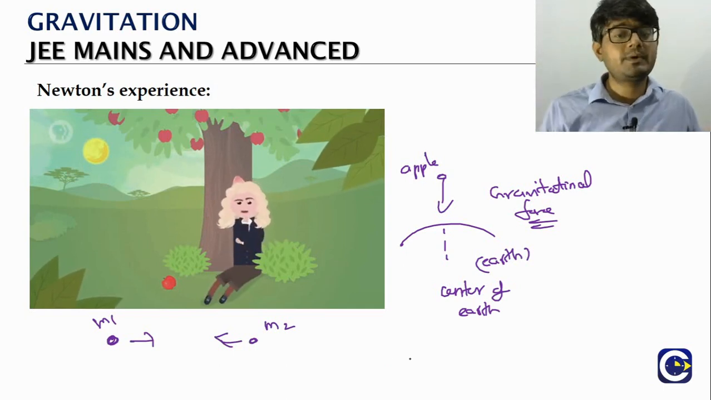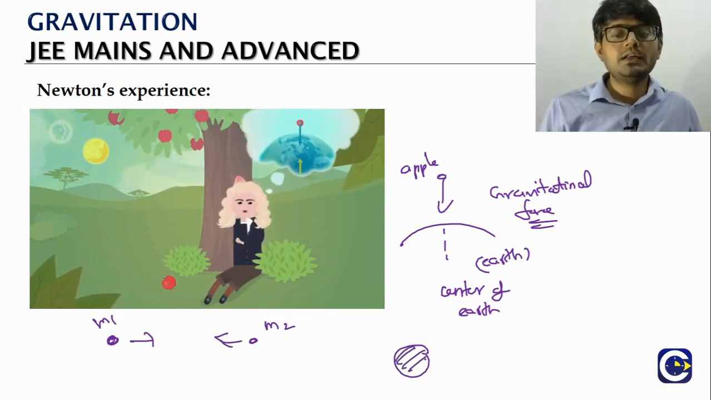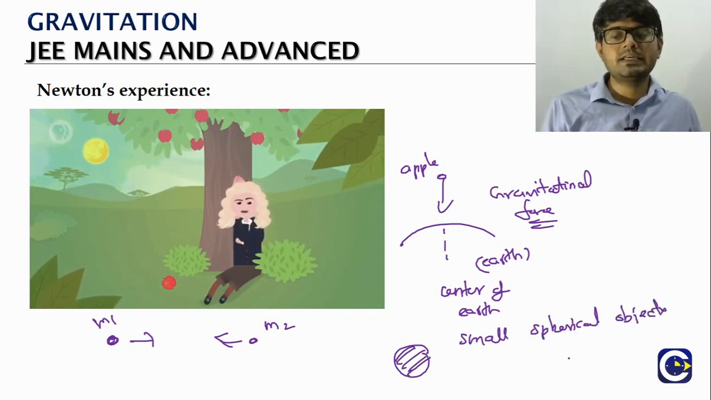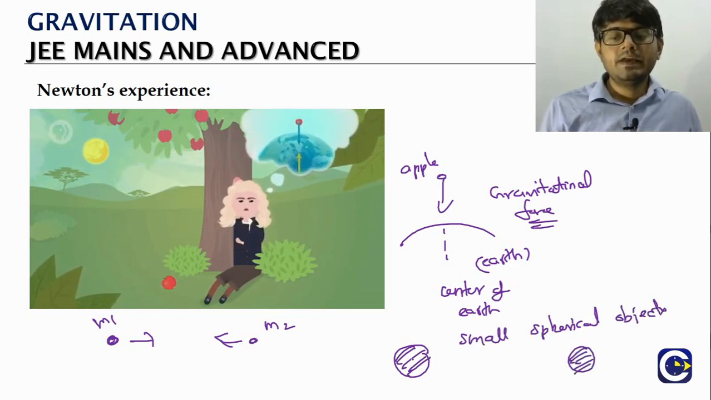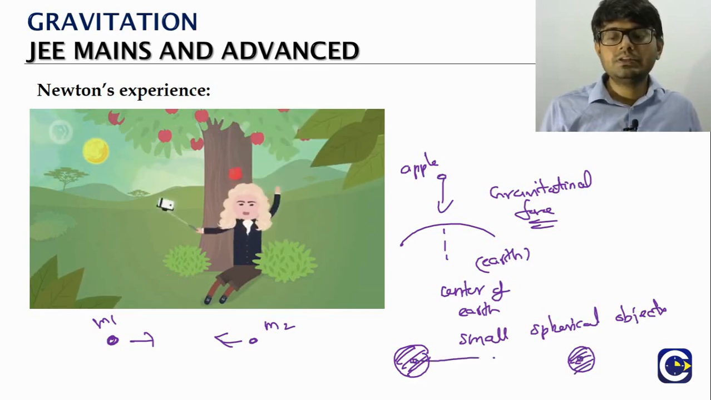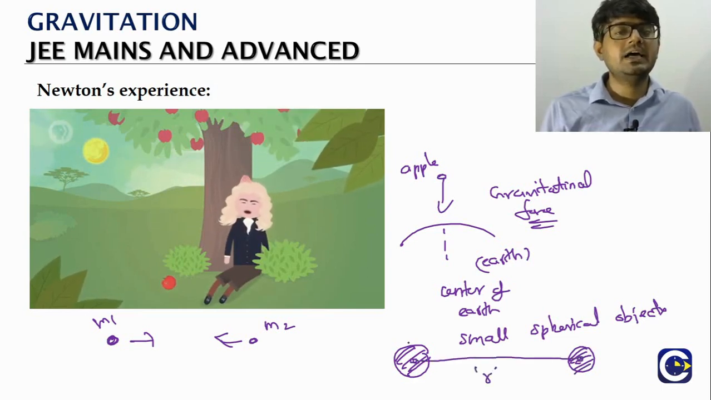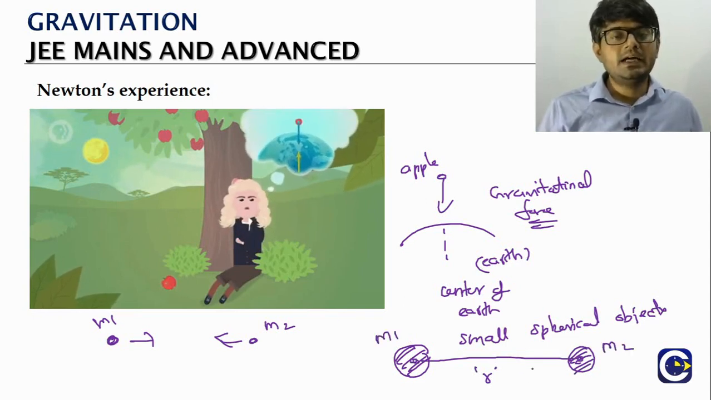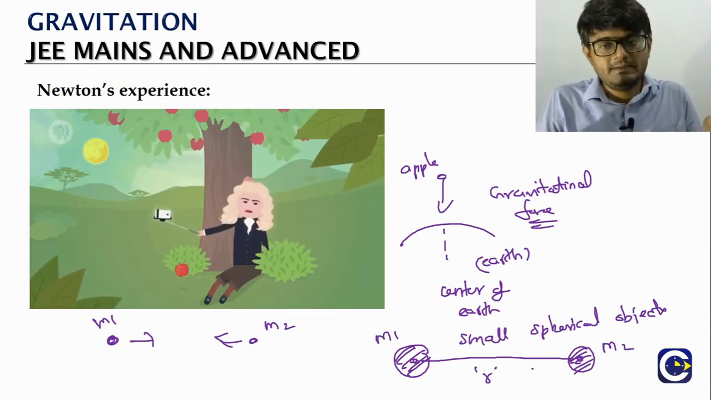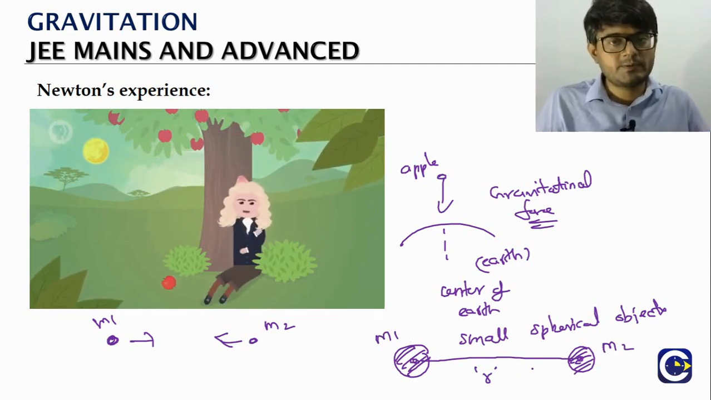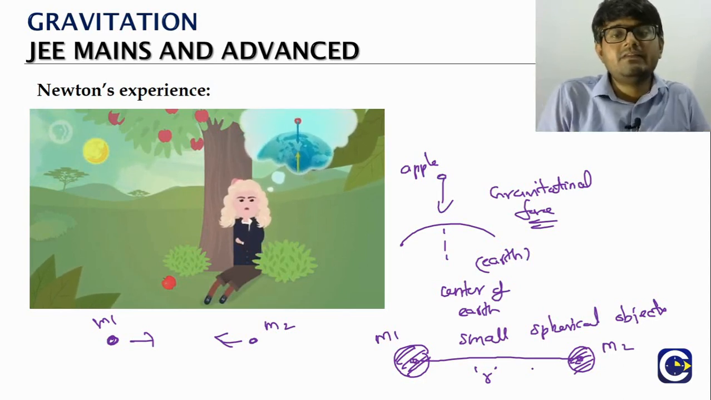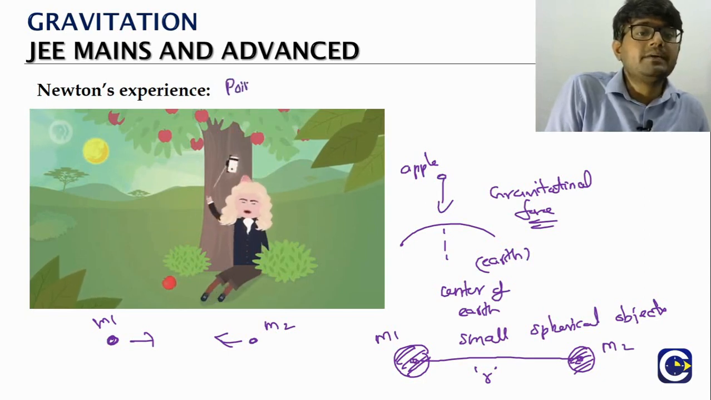So Newton performed experiments using small spherical objects, where he saw how the force of attraction between the spheres depends upon the masses of these spheres and the distance between the centers of the spheres. So that's how he performed the experiments. But Newton's law of gravitation as such, right, we will say we propose it for point masses.